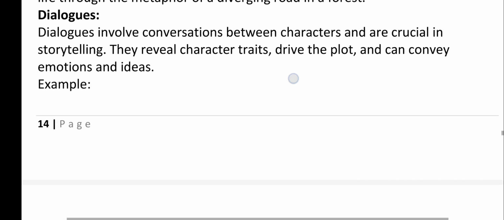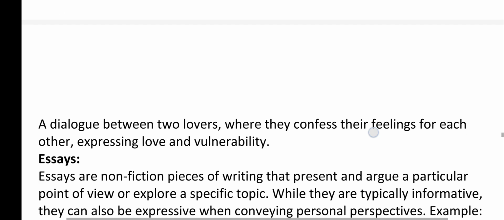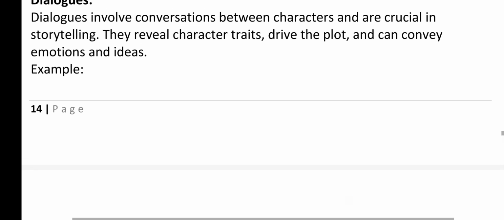Yes or no? Now, dialogues. Dialogues involve conversation between characters and are crucial in storytelling. They reveal characters' traits, drive the plot, and can convey emotions and ideas. Example, a dialogue between two lovers where they confess their feelings for each other, expressing love and vulnerability. Now we see, dialogue means what?